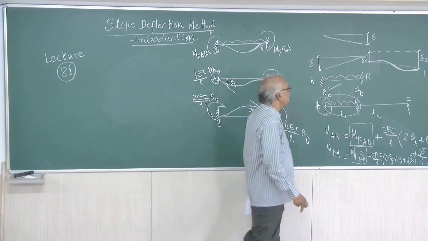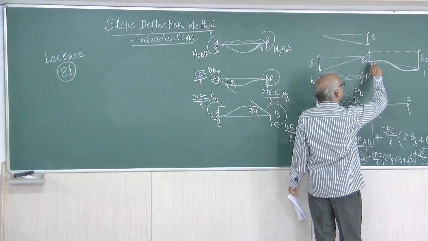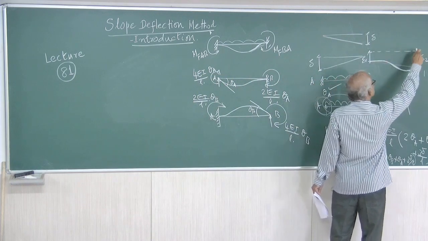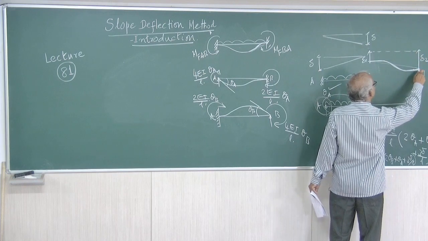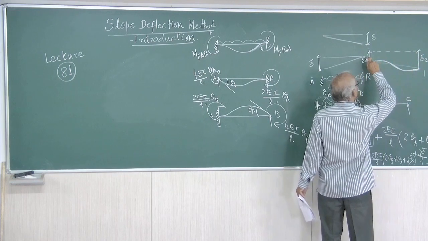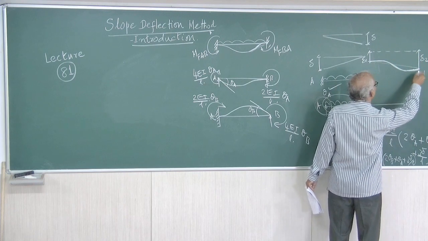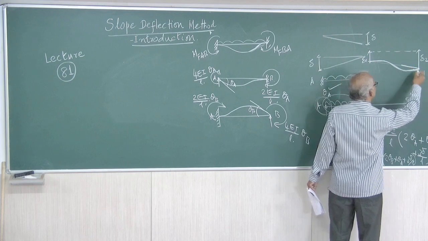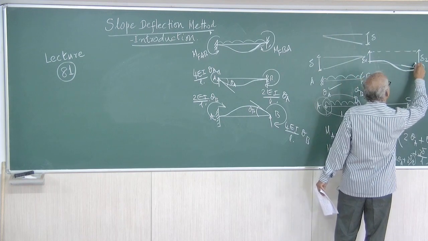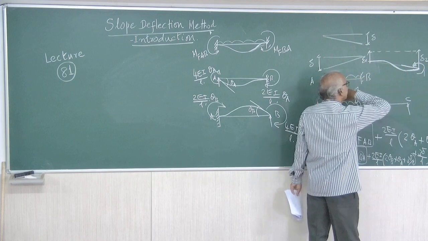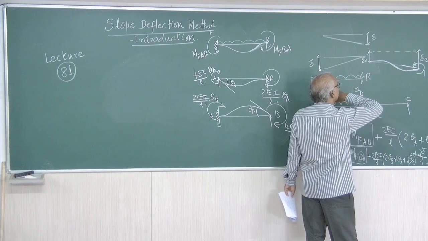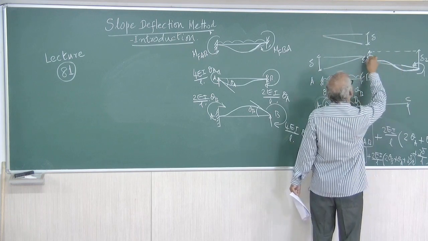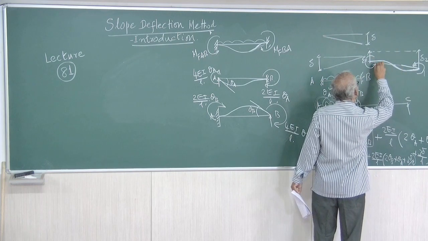So this is a differential settlement, right? When the right support comes down more compared to the left support, originally this line is a deflected shape. So this has to become horizontal. That means you have to apply an anti-clockwise moment. Similarly here, it is supposed to come here, but you are allowing only displacement, no rotation.